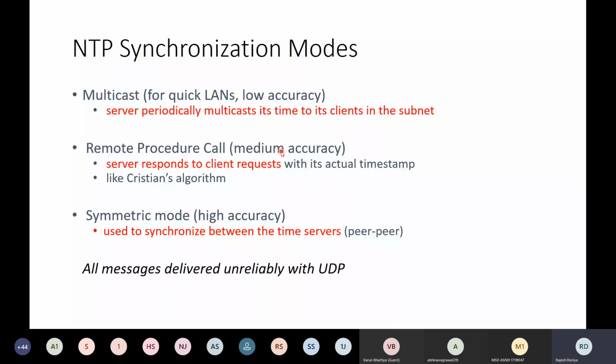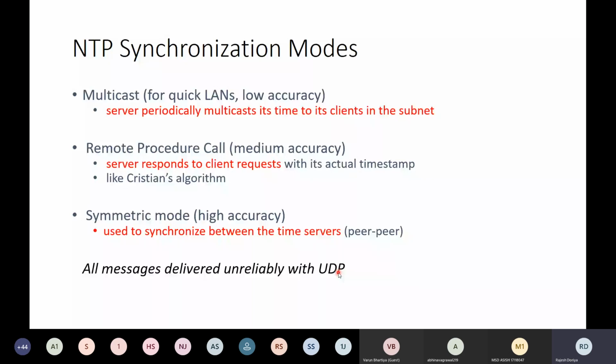And then in high accuracy, we are assuming that we have a certain number of time servers, and those time servers are synchronizing from each other. So this is somewhat of a peer-to-peer sort of topology. This will provide you the highest level of accuracy, since the time sources use this mode in order to synchronize their clocks. And one point to remember is that we use the UDP protocol, which is unreliable.